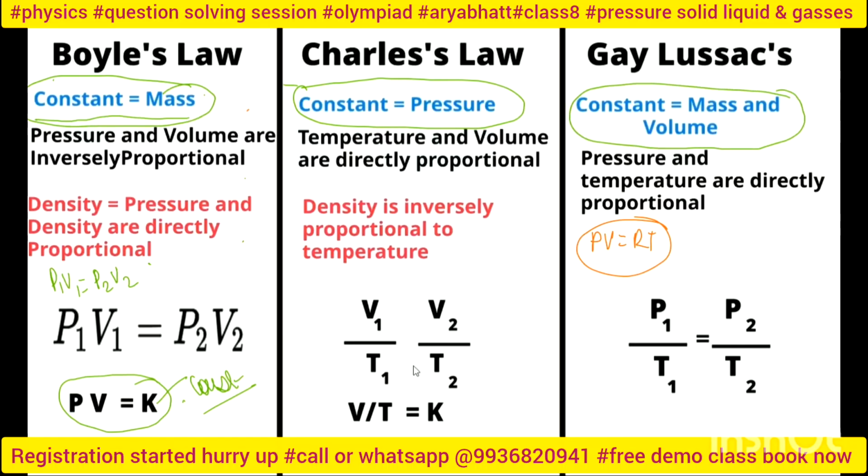So Gay-Lussac's law says that V by T is constant. Charles's law says PV is constant, Gay-Lussac's law says V upon T is constant, and Gay-Lussac's law says that P upon T is constant. Okay, three persons making three different laws constant. Clear? Charles's law keeps V upon T constant, Gay-Lussac's law keeps P upon T constant, and Boyle's law keeps PV constant.